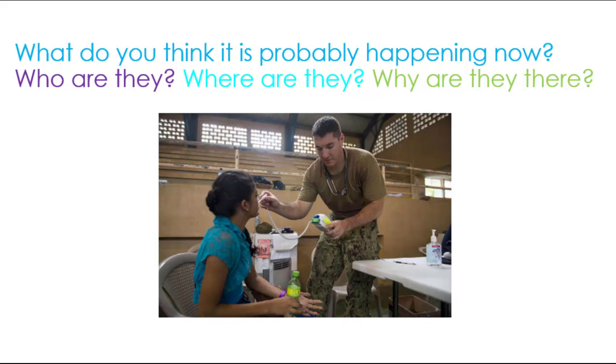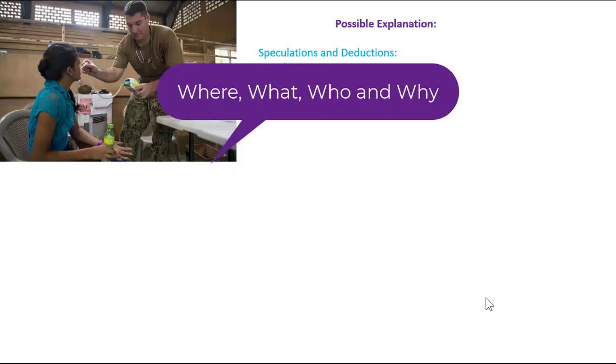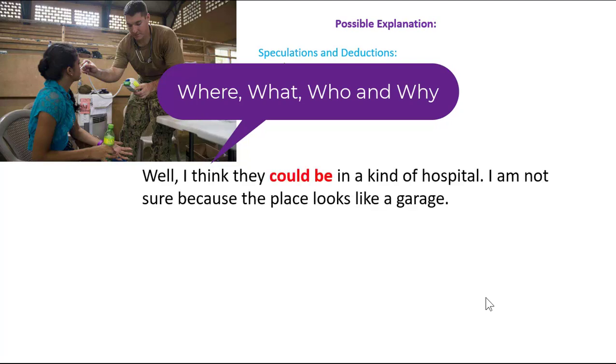So we don't really know because we don't know what the situation is. So that is the principal objective: to identify how we can describe speculations and deductions. So this is a possible explanation. Remember, you have to remember where, what, who, and also why.